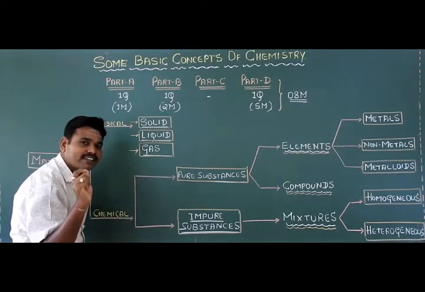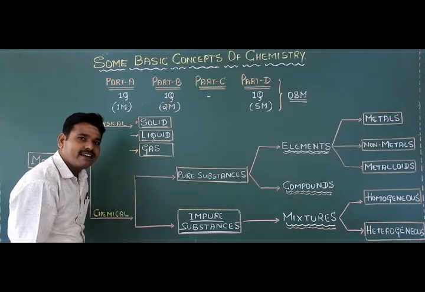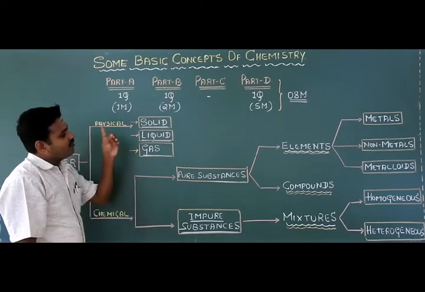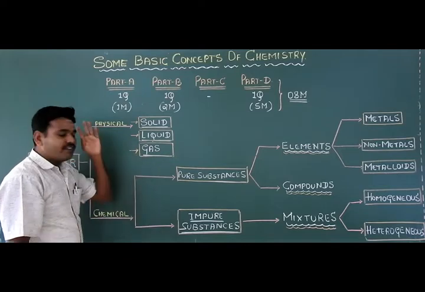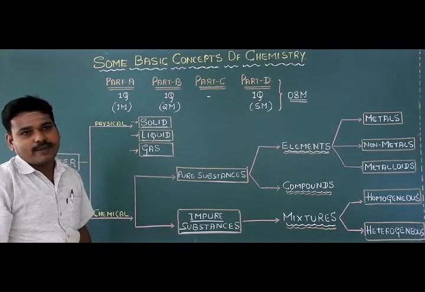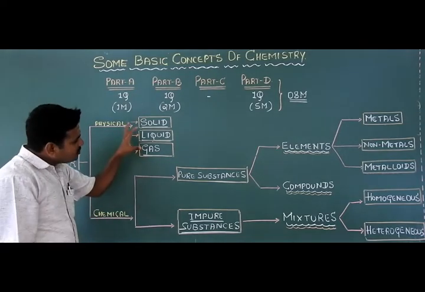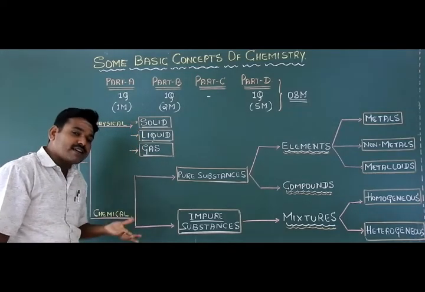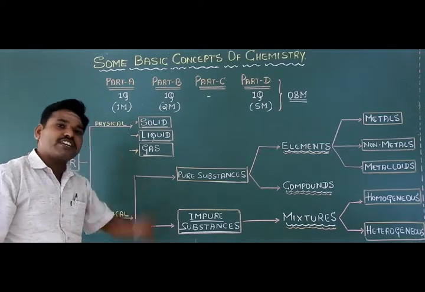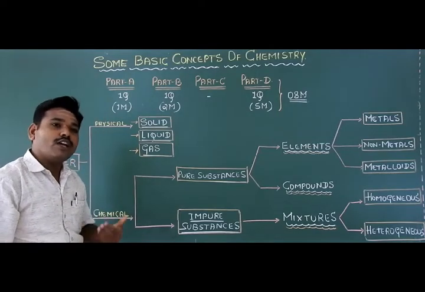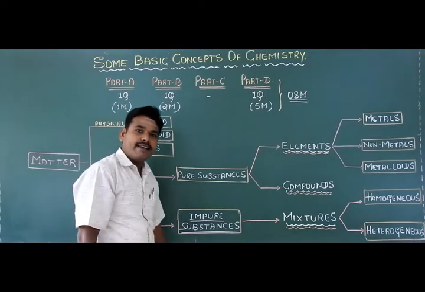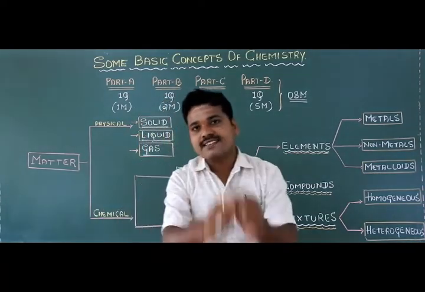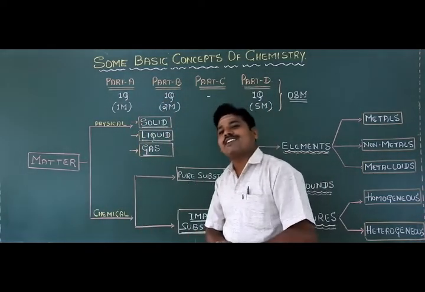What are the three different physical states of matter? Solid state, liquid state, and the third is the gaseous state, students. In addition to these three physical states of matter, in the bridge course we also discussed the fourth and fifth states of matter. Can you recall what the fourth state of matter is? Very good. The plasma state is called the fourth state of matter, students.